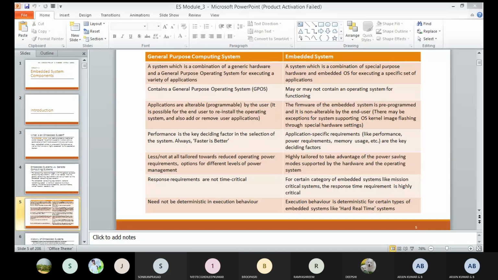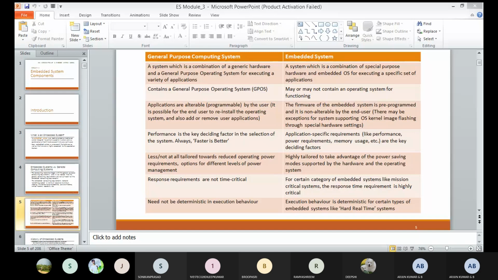You should do the exact application for the specific application requirement. Suppose performance, power requirement, memory usage, those are our key factors.